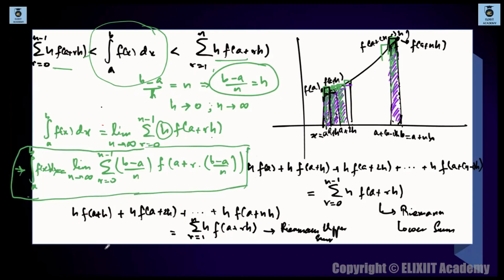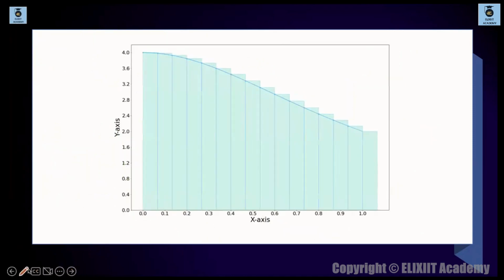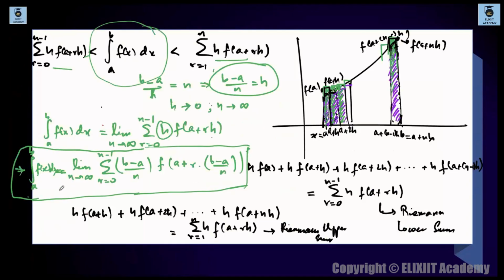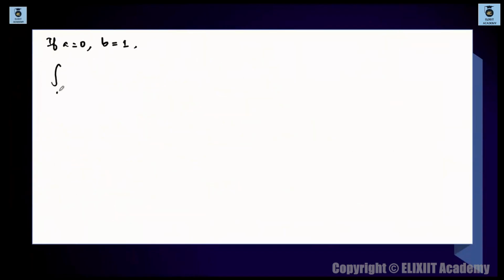वो special case क्या है? Just now we have proved integration a to b fx dx is limit n tends to infinity, this summation. ठीक है, तो वो special case क्या है? So we take a special case where if a is equal to 0 and b is equal to 1. We remember this special case. A is equal to 0, b is equal to 1. तो ये special case क्या है? यहीं पे replace कर दो integration, put the value of a and b to be 0 and 1 respectively. So a is 0. क्या हो जाएगा? This will become 0 to 1 fx dx.